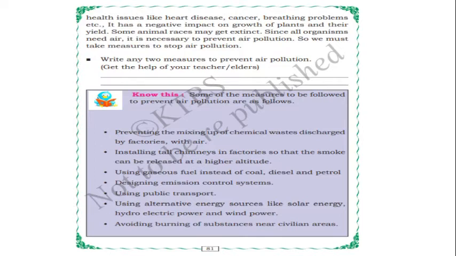Air pollution causes serious health issues, diseases like heart disease, cancer, breathing problems, etc. It also has a negative impact on the growth of plants and their yield. So it will affect plants and their yields. Some animal races may get extinct, since all organisms need air.